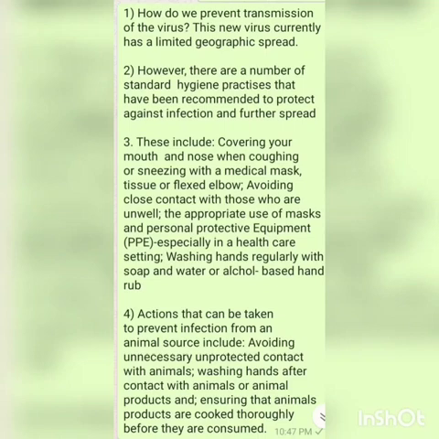These include covering your mouth and nose when coughing or sneezing with a medical mask, tissue or flexed elbow, avoiding close contact with those who are unwell, the appropriate use of masks and personal protective equipment, especially in a healthcare setting, and washing hands regularly with soap and water or alcohol-based hand rub.